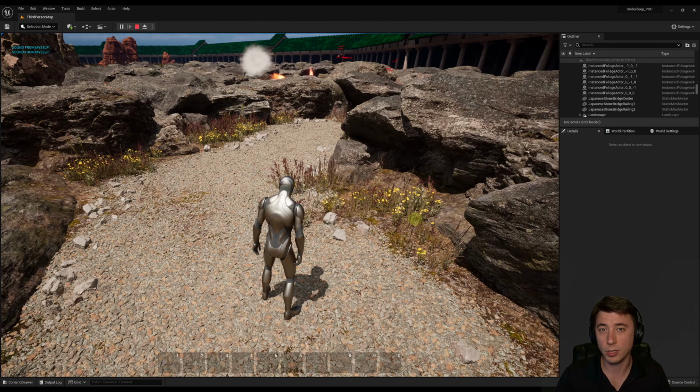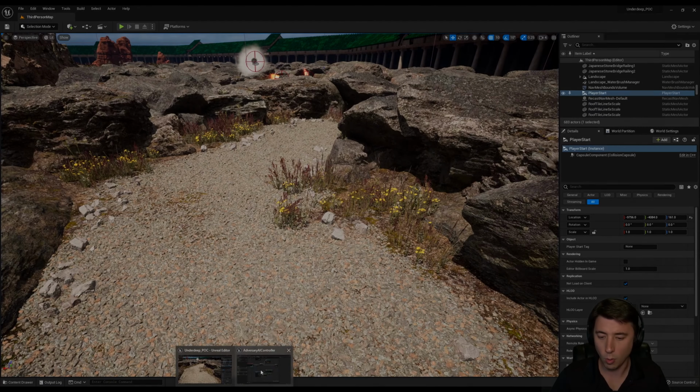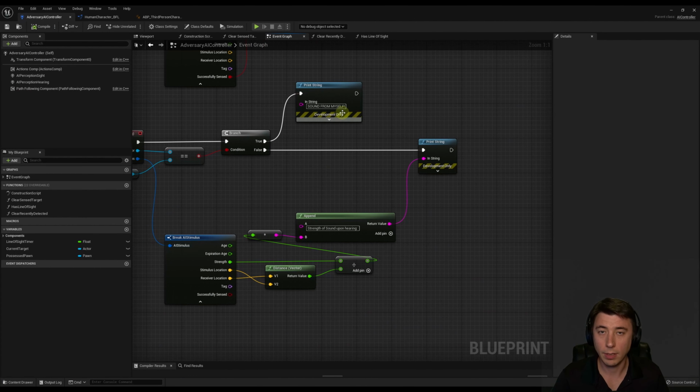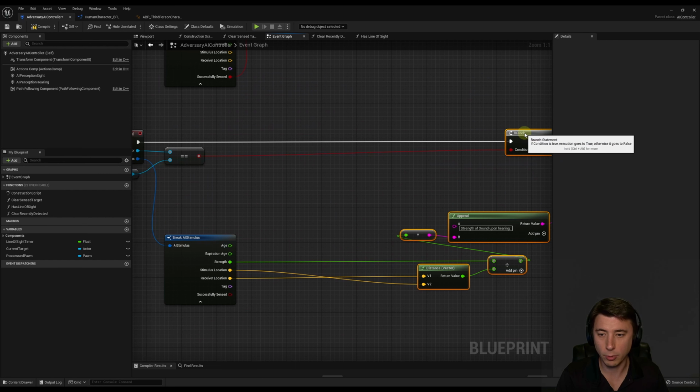And then what we're going to do is set a threshold where if that sound is below a certain level, then our AI character won't actually hear it. They won't actually be able to act on that sound. So we'll go back into our adversary AI controller. And what we're going to do, I'm going to delete this out and I'm going to move all this stuff over quite a bit, because we have to create some space here.